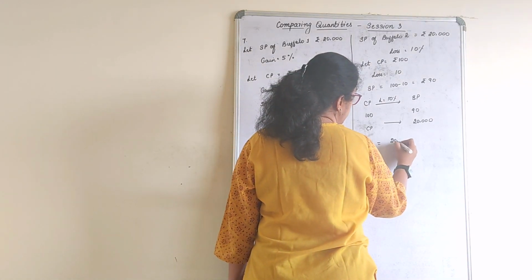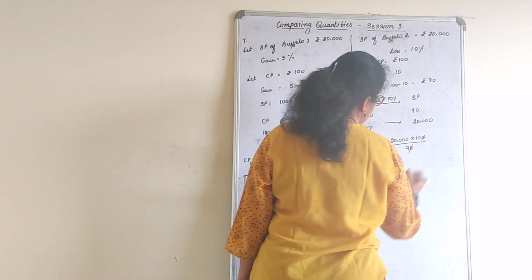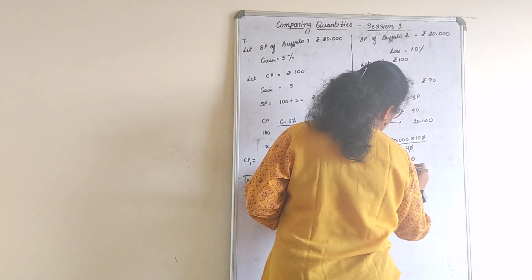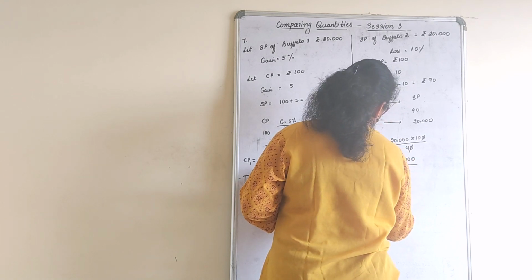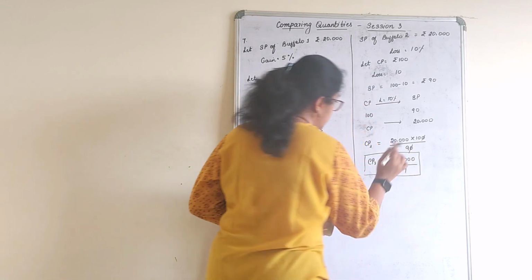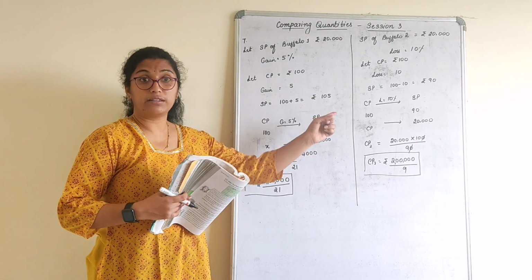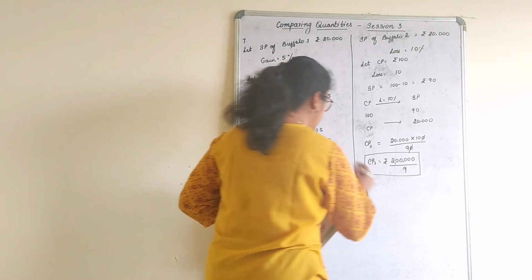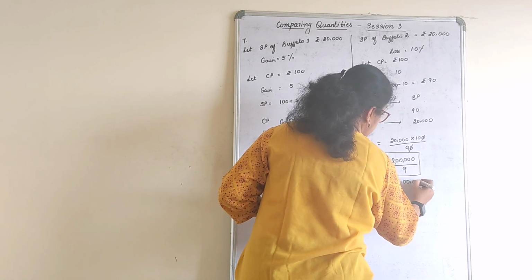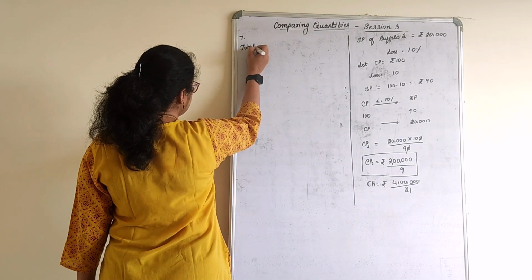CP2 is equal to 20,000 into 100 divided by 90. So 1, 2, 3, 4 divided by 9. So CP2 is equal to 2 lakh by 9. Keep this as it is, children. Why? Because we require this further in calculation. It will be very simple. I will drop this part. CP1 I will write here: 4 lakh upon 21.